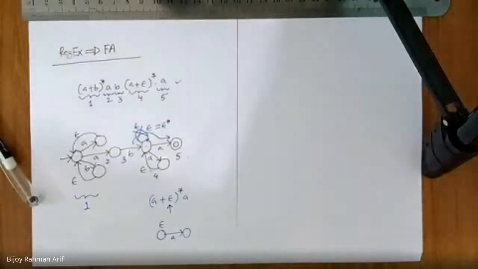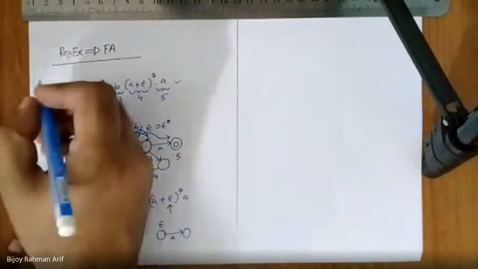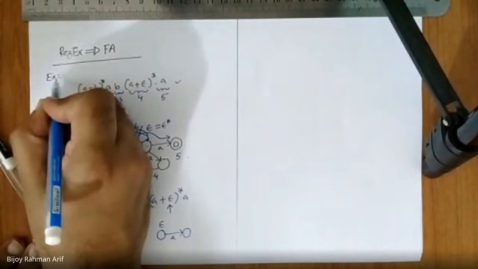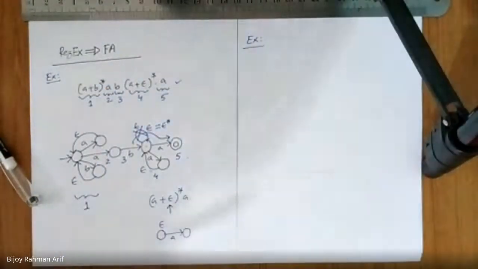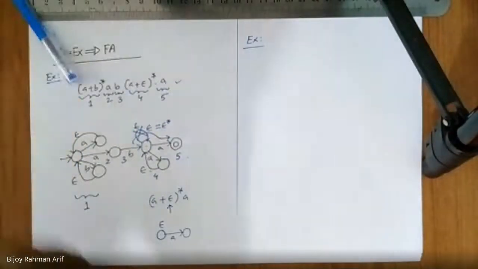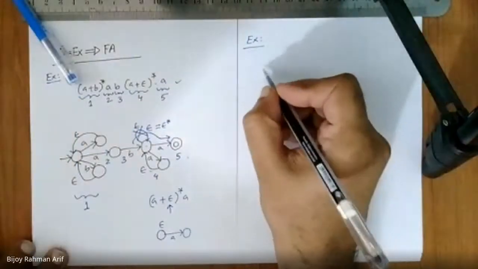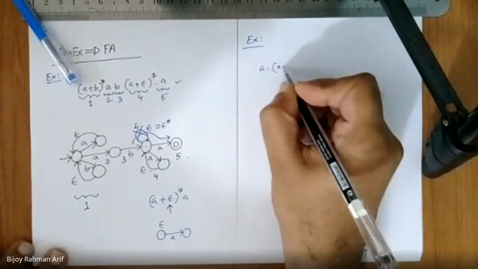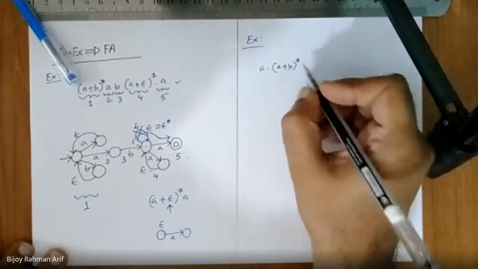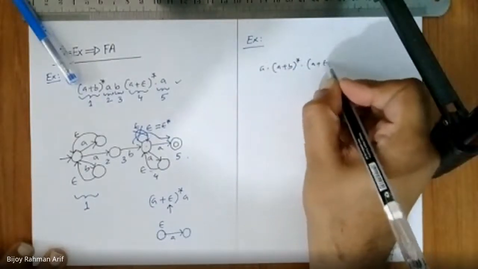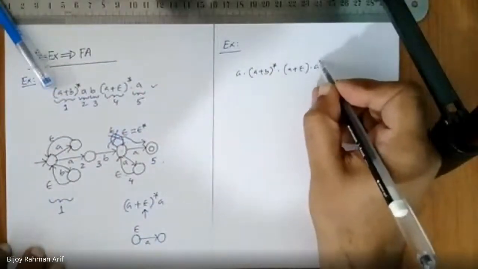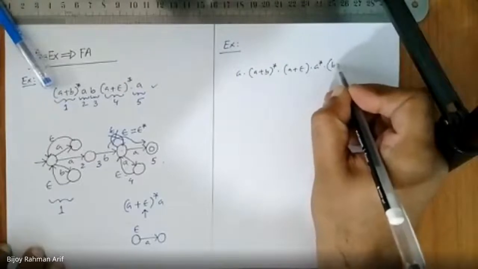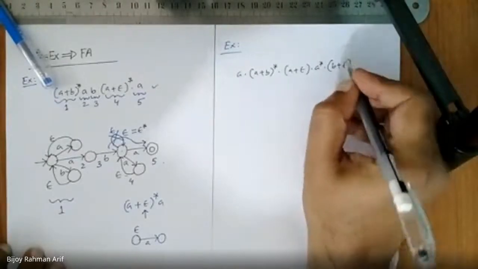All right, so let's give another example. Let's give this one: A, (B star), (A or epsilon), A star, finally epsilon star.